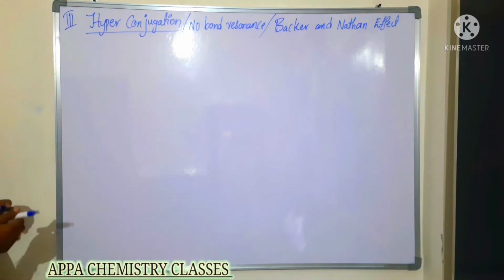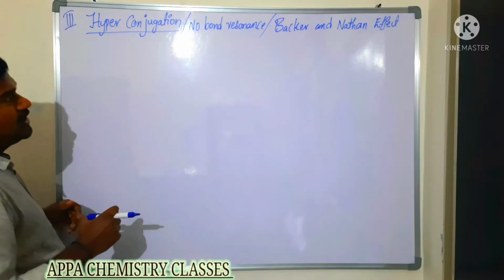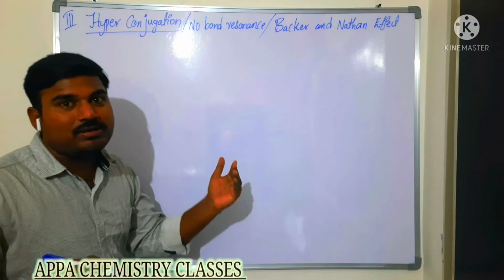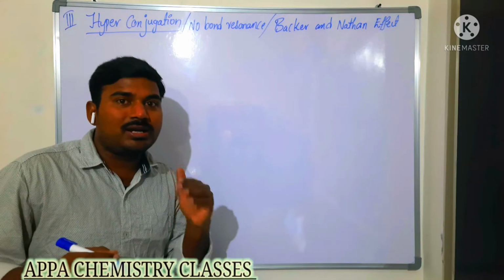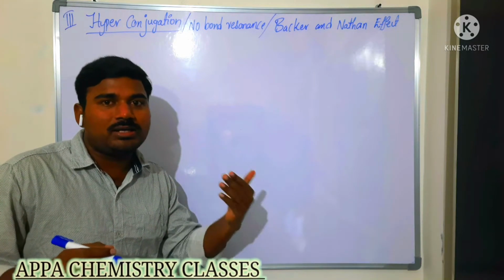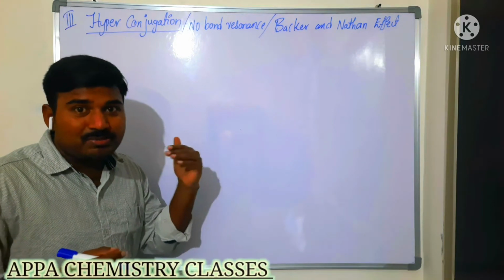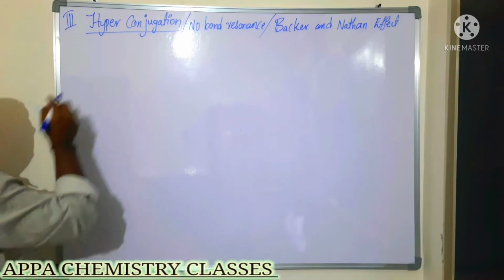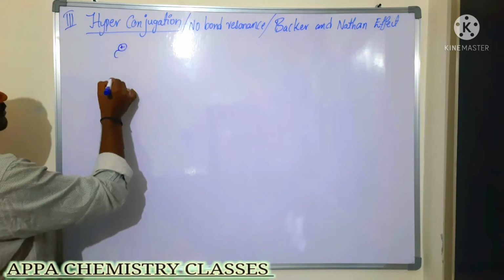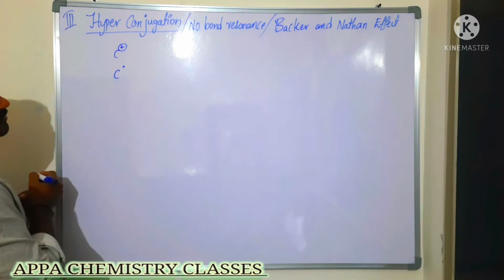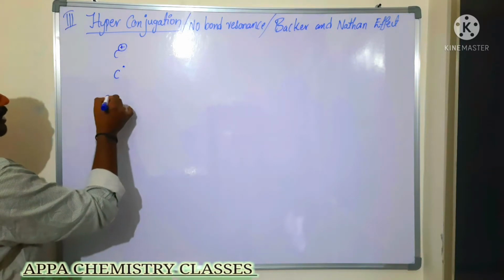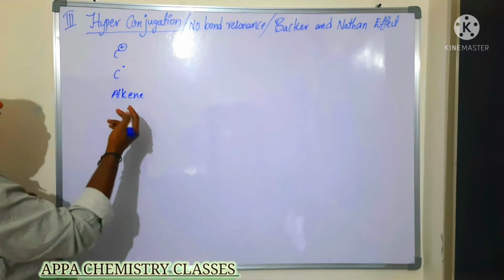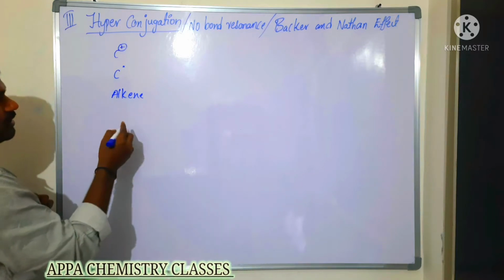Hyperconjugation is nothing but the delocalization in which alpha carbon containing sigma electrons are involved, that is, they are participating in the resonance. What type of compounds will participate in hyperconjugation? You can take carbocations, free radicals, and also double bonded alkenes.